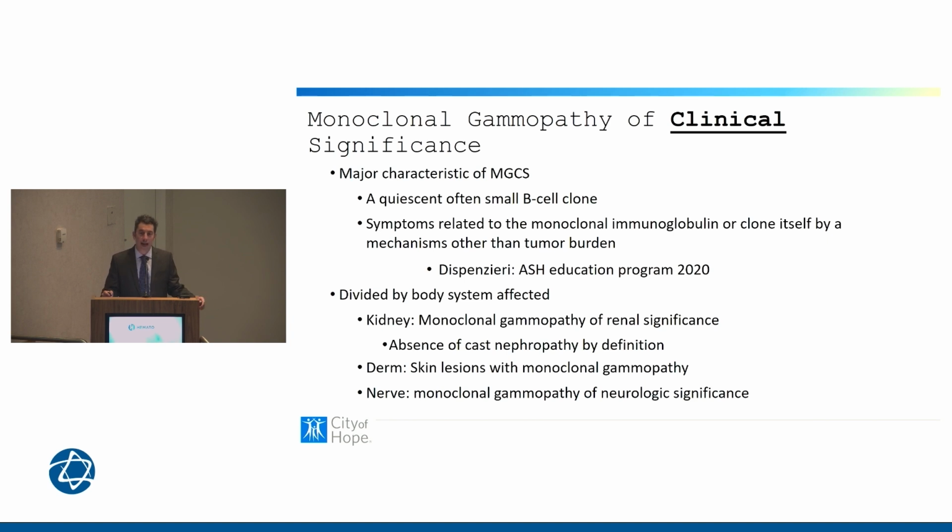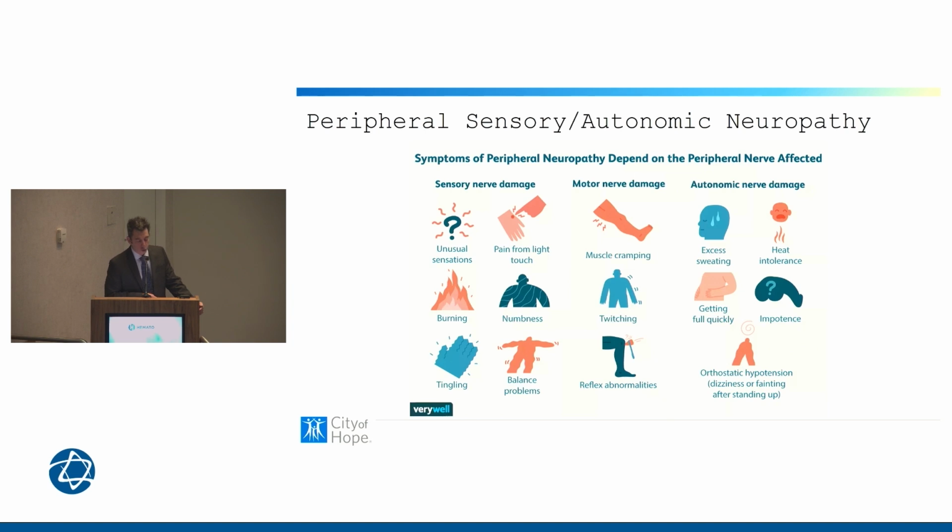In the absence of cast nephropathy, which is what we would see with multiple myeloma, there is dermatologic significance, where there may be skin lesions, which we won't talk about too much today, and of course, nervous system involvement, or monoclonal gammopathy of neurologic significance, which we'll elaborate on more here. So what is the neurologic system? We worry about mostly involvement of the sensory, peripheral, or autonomic nervous system. We don't really think about the central nervous system so much for these diseases.